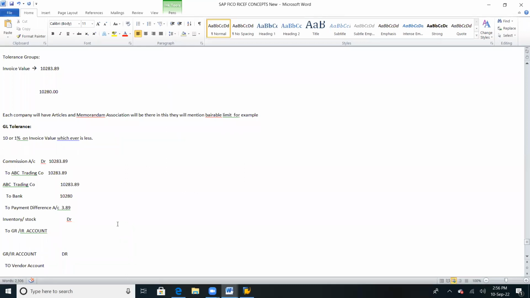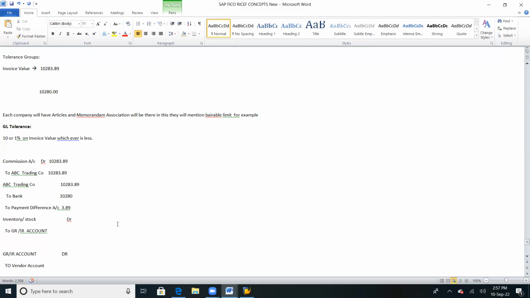Any other questions? So this is a tolerance. Again, it depends upon the company. They may have 1% tolerance, they may have 10%. Maximum 10% tolerance would be there. So Naveen, this is also an end user activity, yes, but the configuration will be done by the functional consultant.